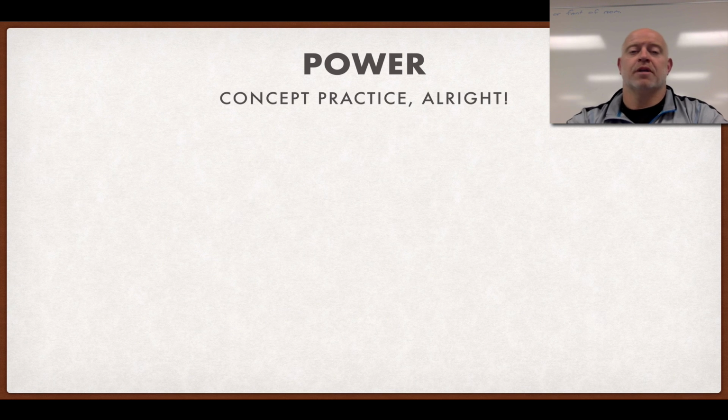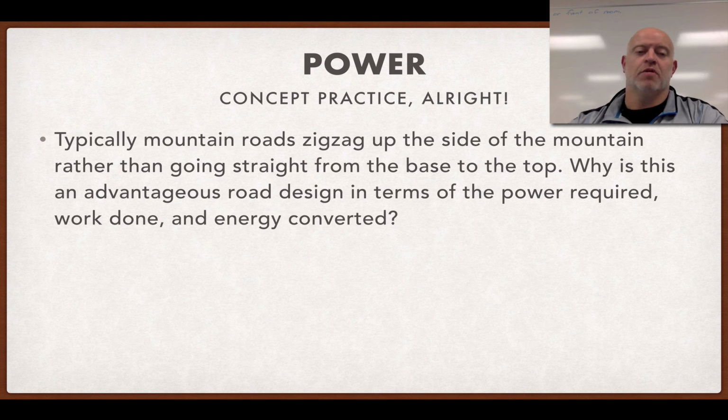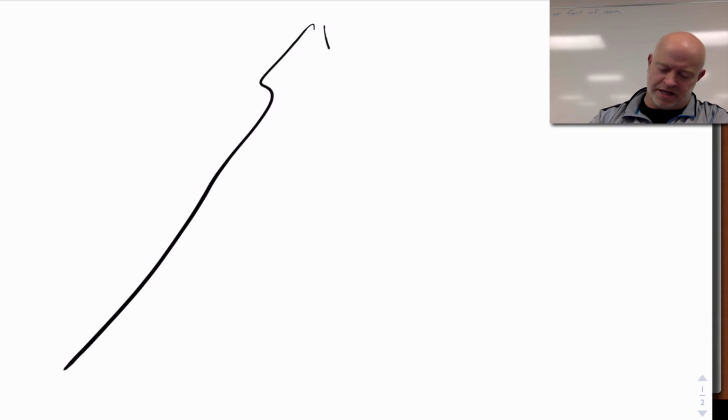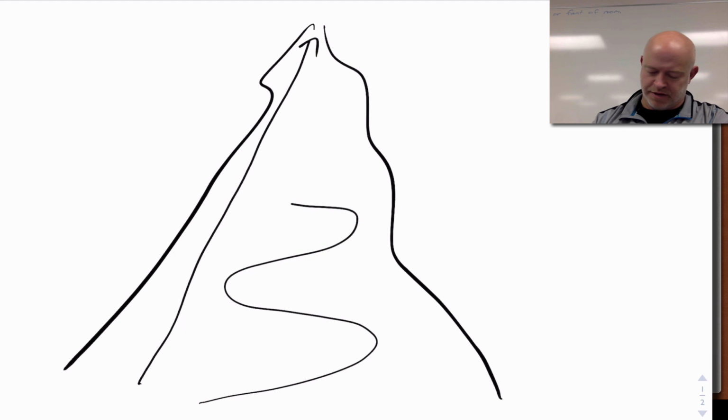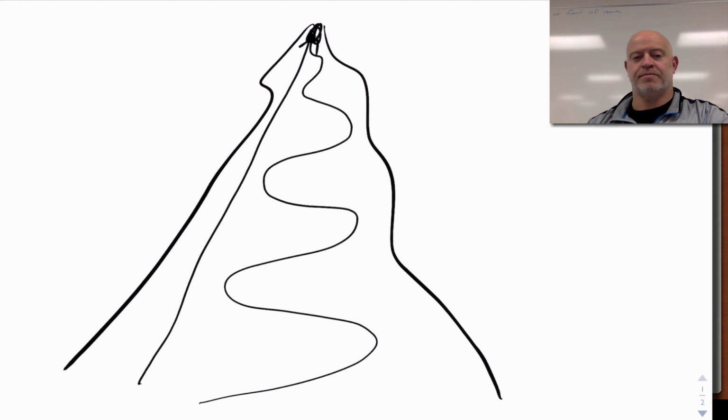Now, let's do some practice. So here's our scenario. What we have is a mountain road. If you think about a mountain road and how mountain roads are designed, it's pretty rare that you have a road that goes just straight up a mountain. Instead, they tend to zigzag back and forth, or they switch back and forth. So if we had this gigantic mountain and this little car, we don't take the car and go straight up the mountain. We tend to make it go back and forth, back and forth, back and forth, to get to the top of a hill or a mountain.